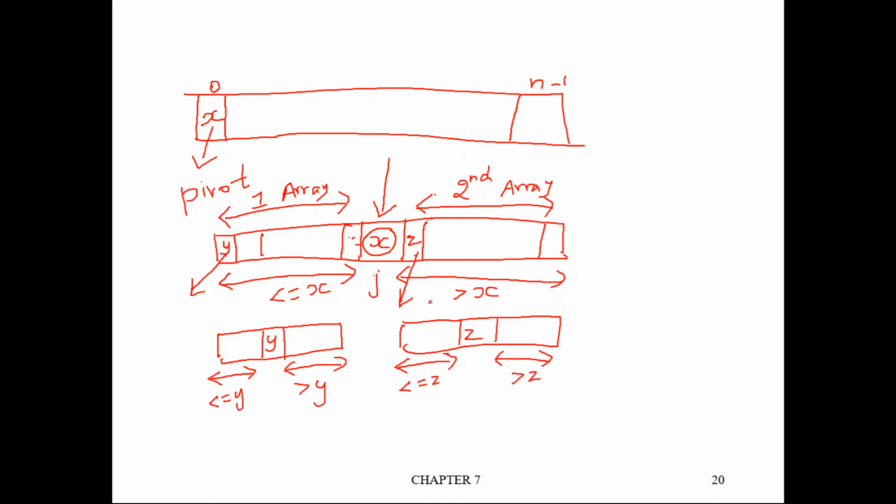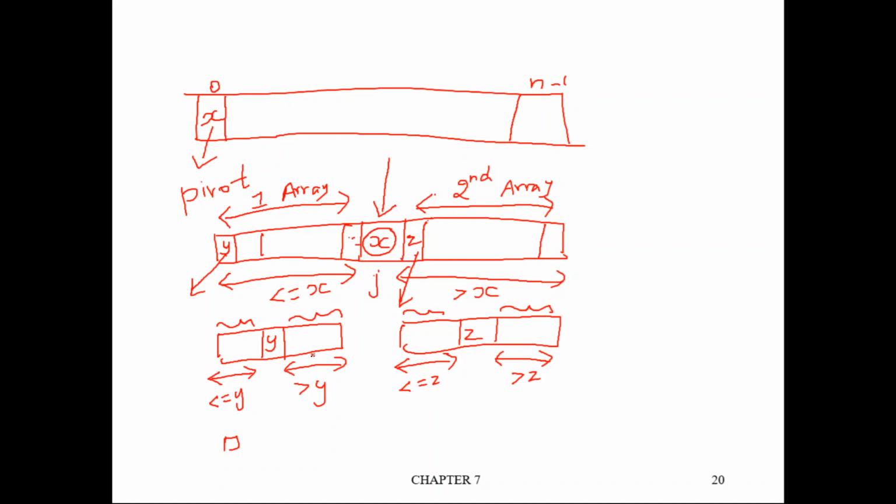Keep continuing this process until you reach one element. Again apply this for this partition, this partition, and this partition. Until how long should you do this? Until a partition contains only one element. If a partition has only one element, you cannot compare it with anything else, so it is already in the correct position. So you keep continuing, and finally, when the partition contains only one element, stop the comparison. So this is the overall logic of quicksort.